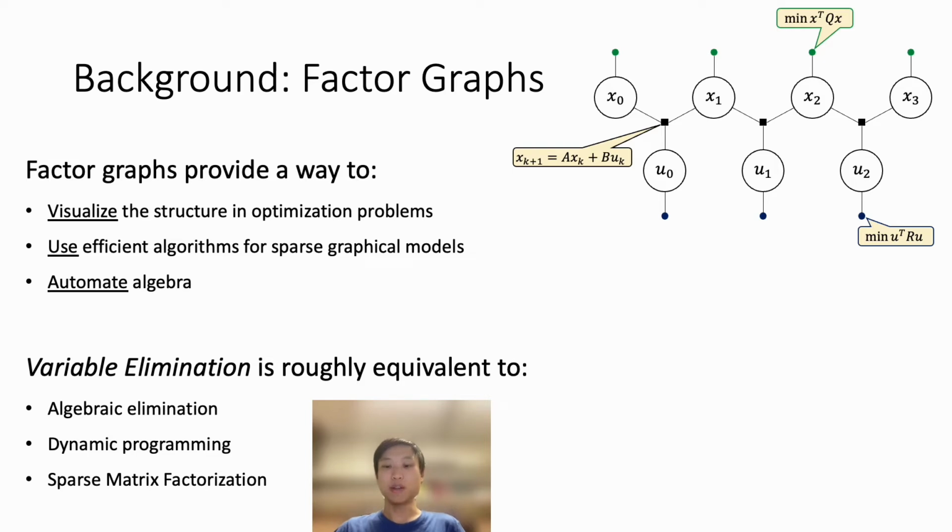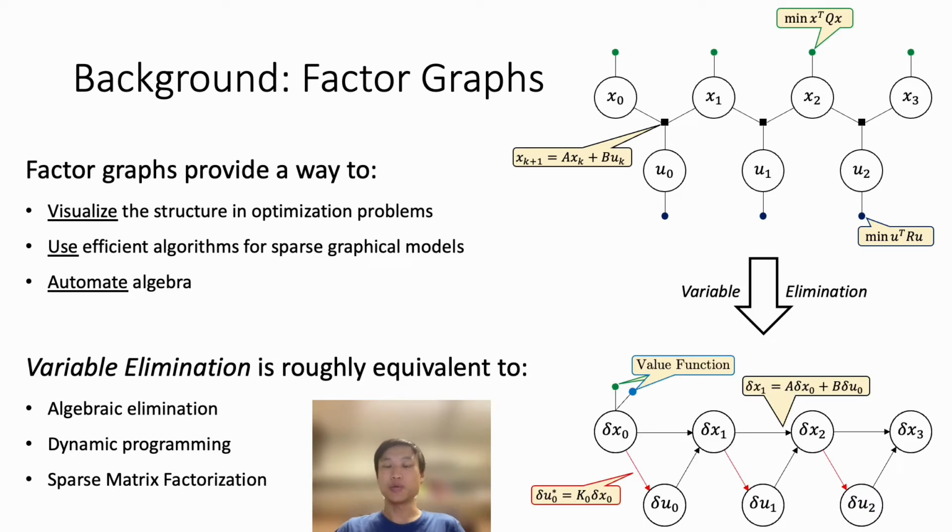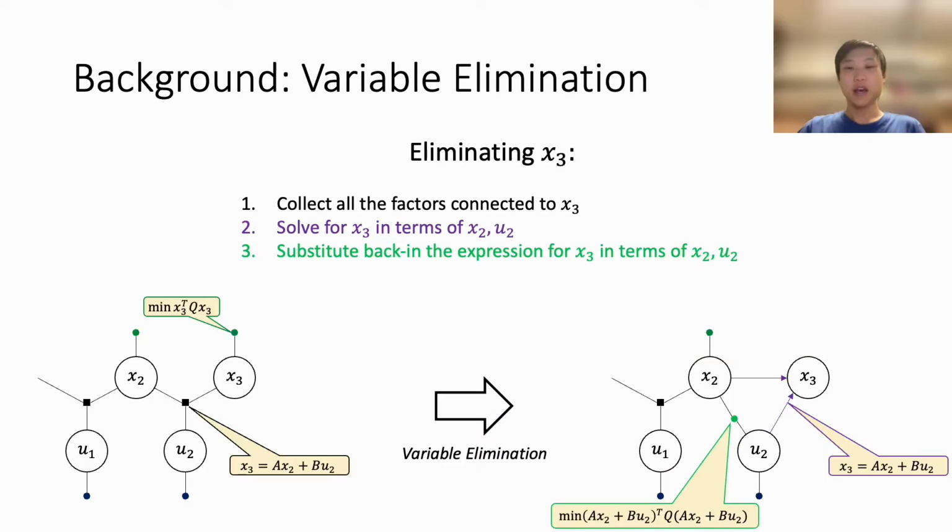Using the insights gained by this visual representation, we can also leverage existing algorithms developed for factor graphs to perform very efficient optimization on sparse graphs. One such algorithm developed for factor graphs is called variable elimination, which is roughly equivalent to dynamic programming or sparse matrix factorization. In variable elimination, we eliminate one variable at a time until all the variables are eliminated.